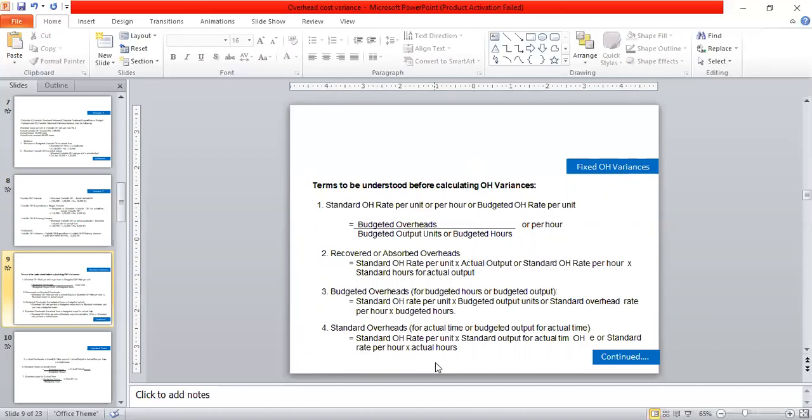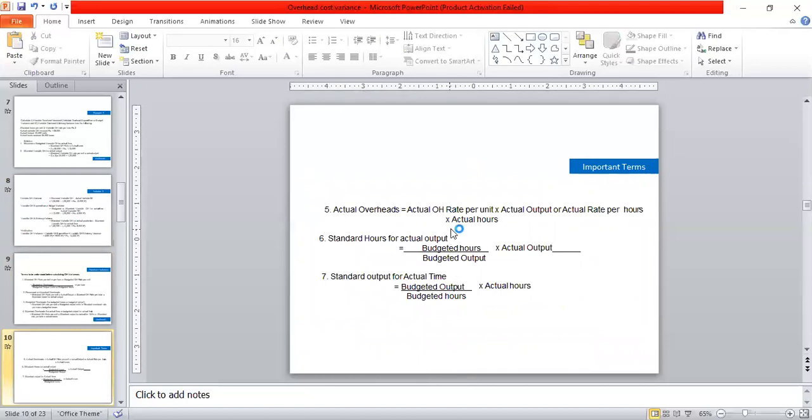The fourth formula is standard overheads for actual time or budgeted output in actual time, which is equal to the standard overhead rate per unit into standard output for actual time overhead, or standard rate per hour into actual hours.